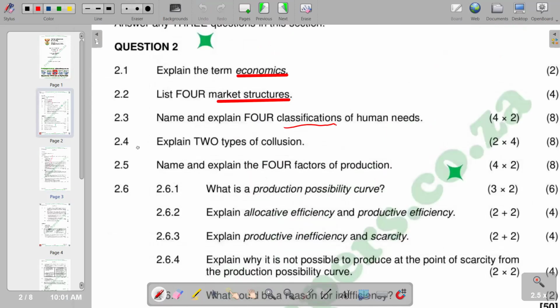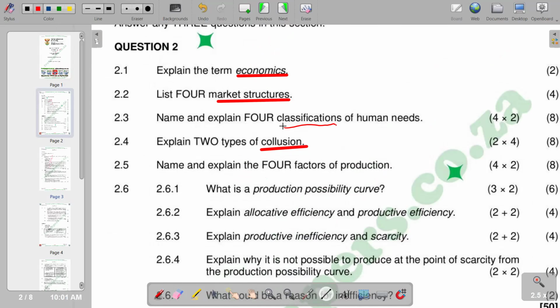Then we go to the next part. Explain two types of collusion. Basically, collusion is an unlawful agreement, very unlawful. We're saying an unlawful agreement to limit competition and gain unfair advantage, often seen in fixing of prices, restricting supply or sharing confidential information.